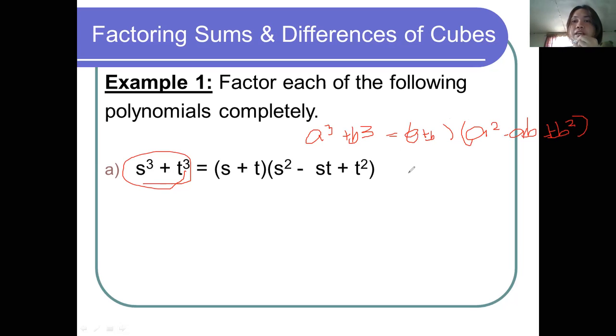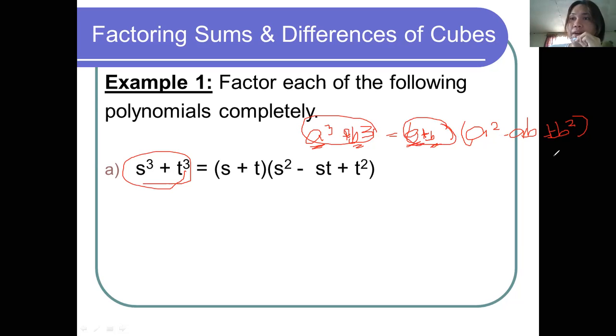As you can see, if it is a sum of two cubes, to get its first factor, we have to get the cube root of the first term, a, and then the cube root of the second term, b cubed, which is b. Then you just copy the positive sign, plus. So you already have your first factor.